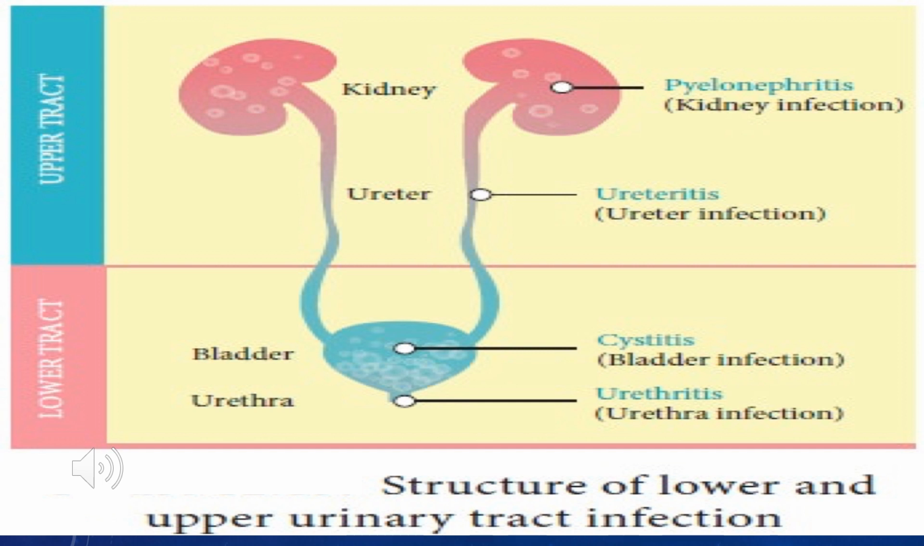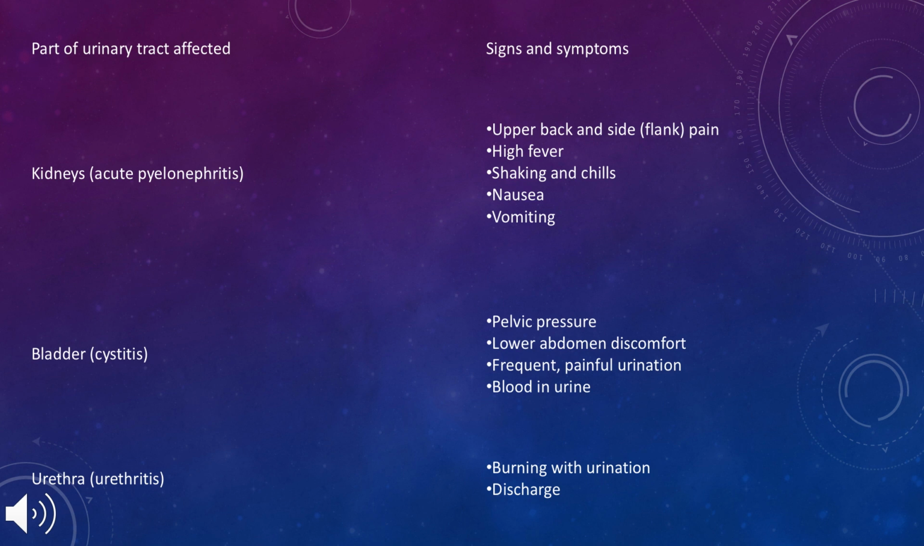So this slide represents the upper tract and lower tract with the infections: pyelonephritis for the kidney and ureters, cystitis for the bladder and urethritis for the urethra. So this slide gives what is the type of infection and what will be the symptoms.